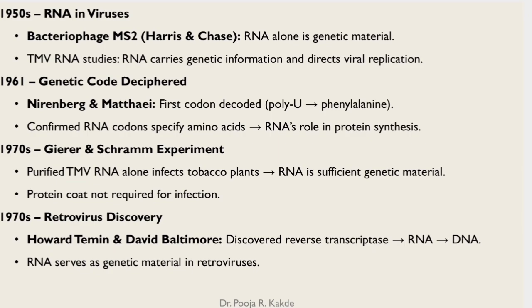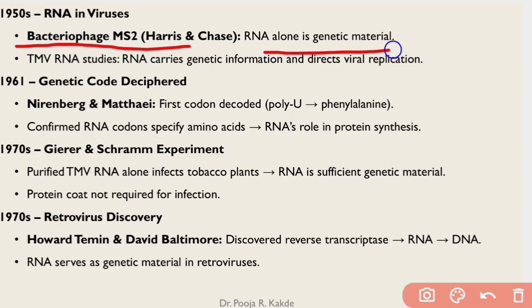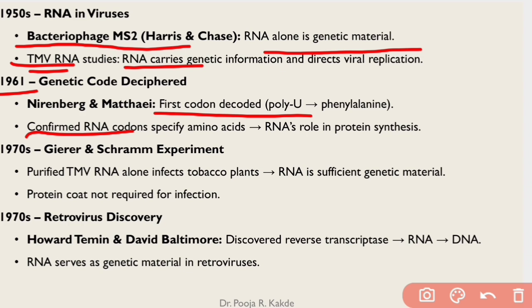Then Harris and Chase are credited for their study on bacteriophage MS2. Here they found that RNA alone is a genetic material. They studied that in tobacco mosaic virus, RNA was a carrier of genetic information. It was the genetic material in TMV. Now in 1961 the genetic code was deciphered. Nirenberg and Matthaei, for the first time, decoded the first codon, and they confirmed that RNA codons specify amino acids. A codon is 3 nucleotides on mRNA which code for an amino acid.